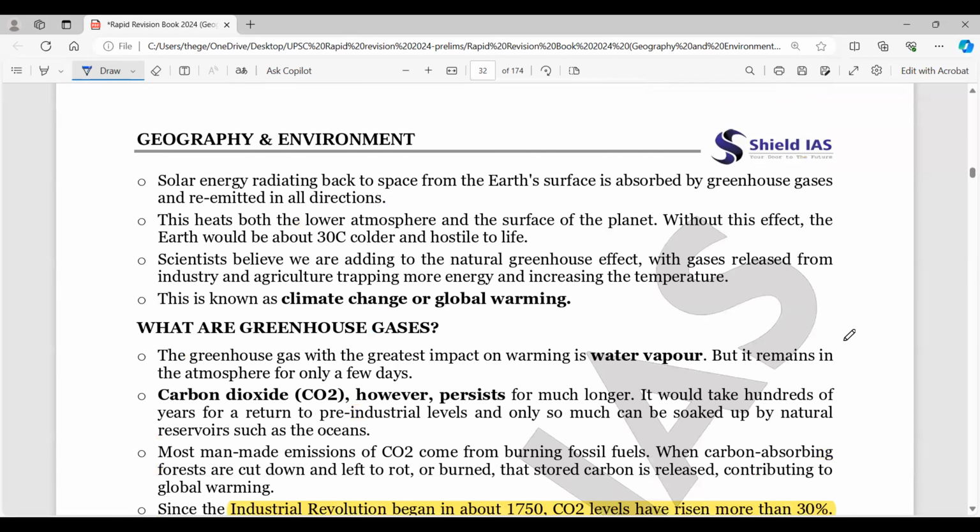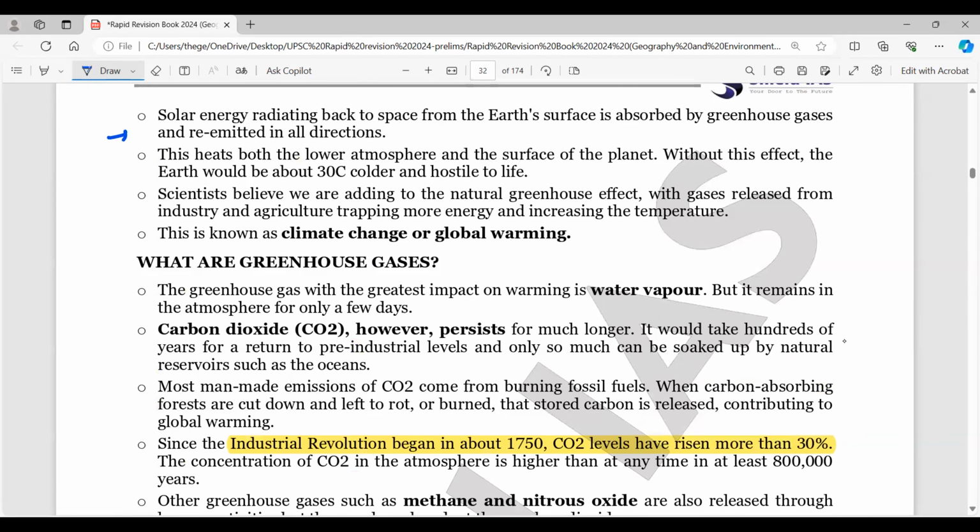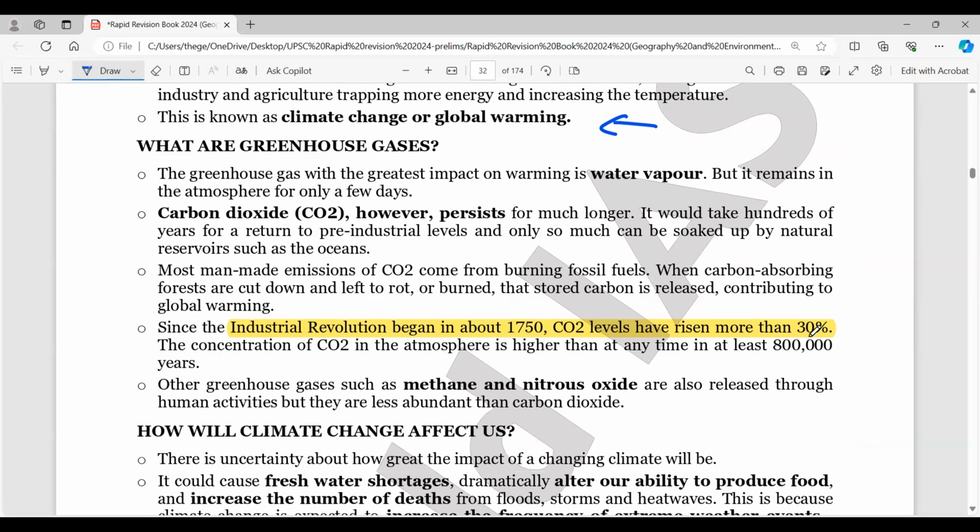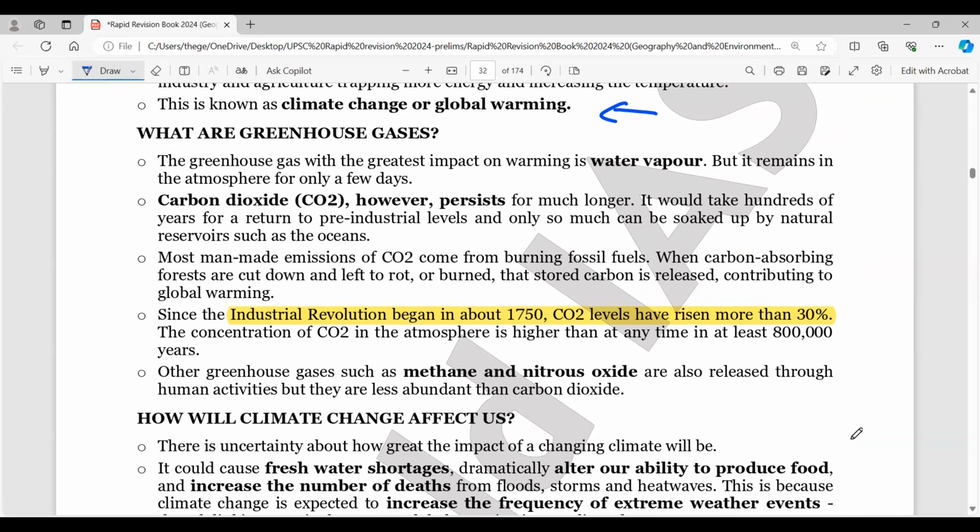Looking into the other aspects, readings are given here. Solar energy radiating back to space from Earth's surface is absorbed by greenhouse gases. I'm sure you all know that already. The heat which is retained by these greenhouse gases is the problem we're talking about. And remember, climate change or global warming is being talked about in the world scenario as well as in the local scenario now. From global to local, the phenomenon is visible.